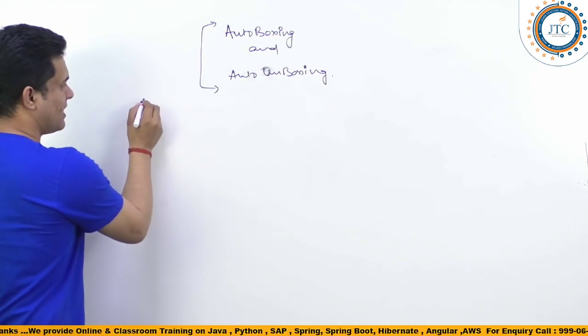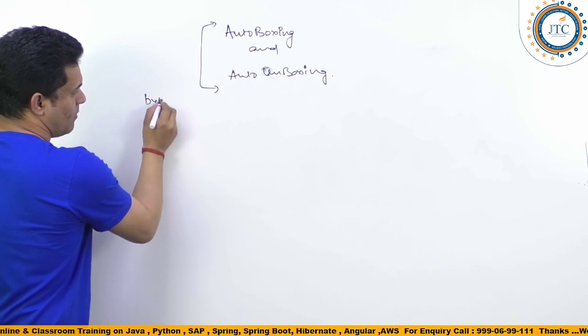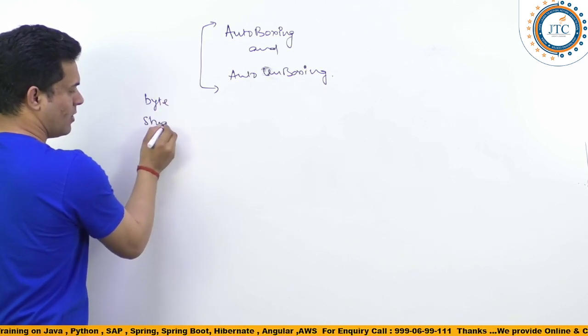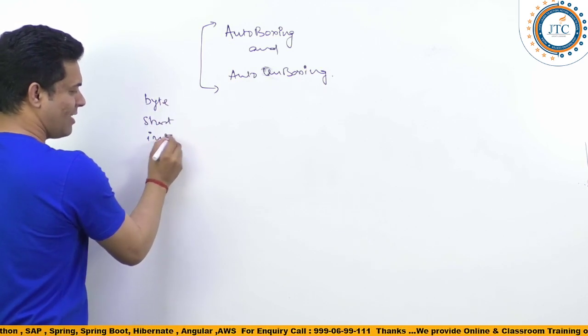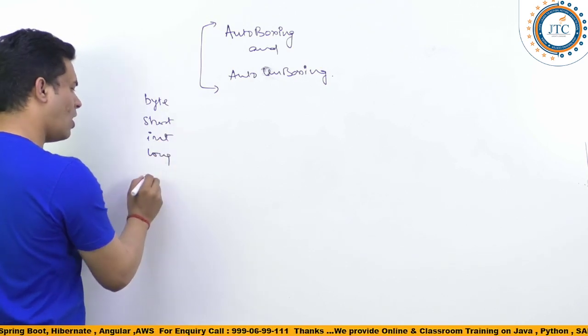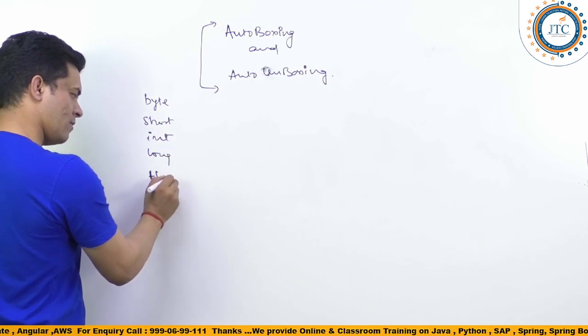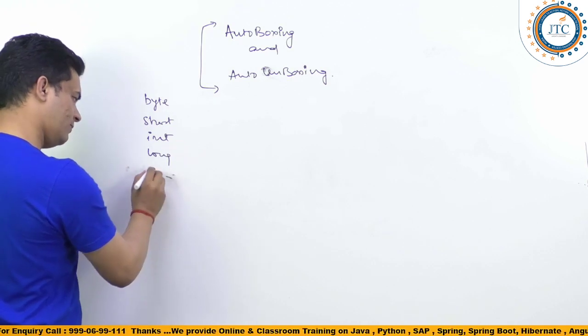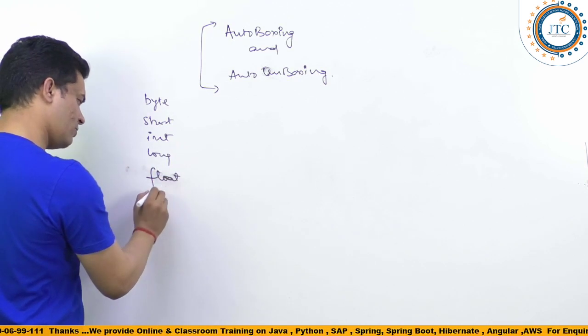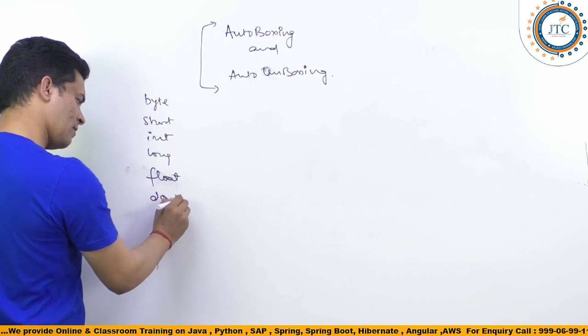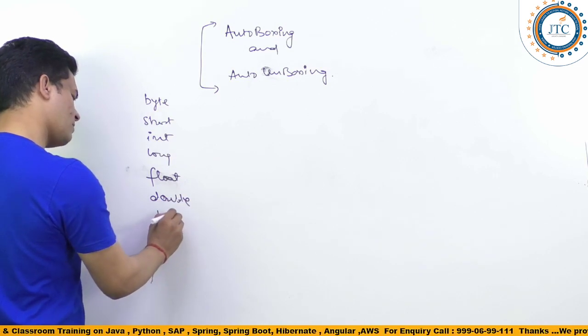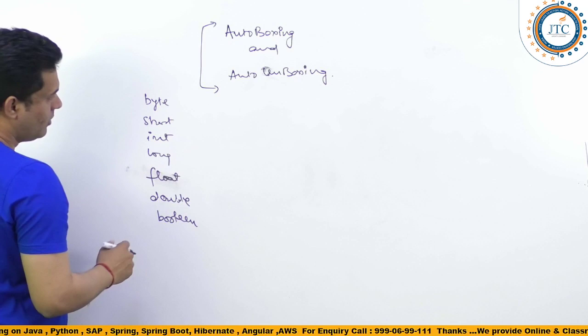We have primitive data types called byte, short, int, long, float, double and boolean.